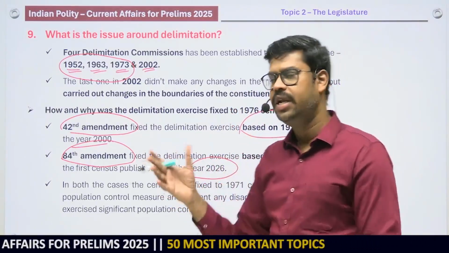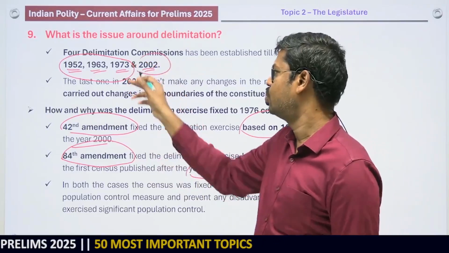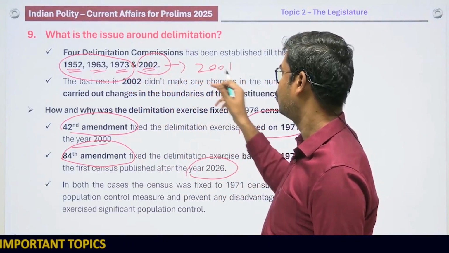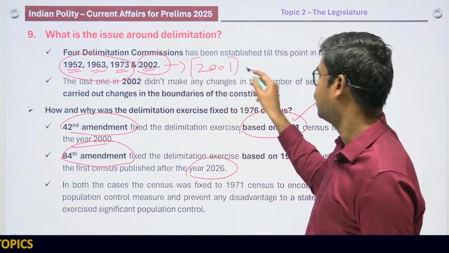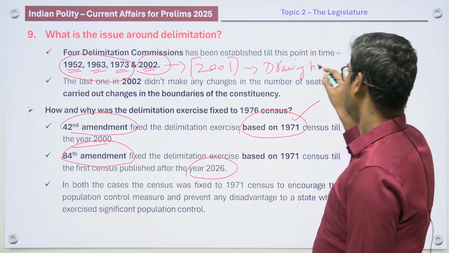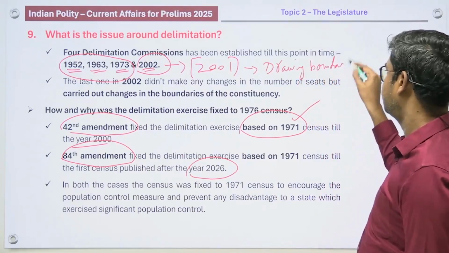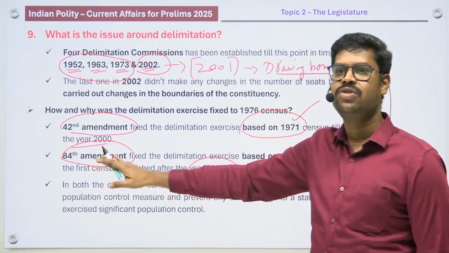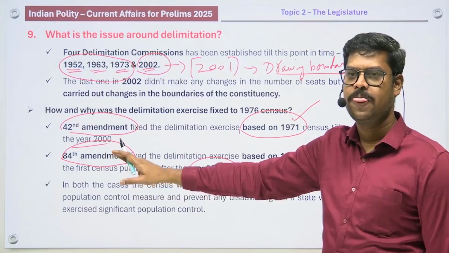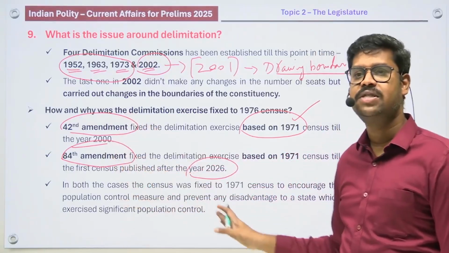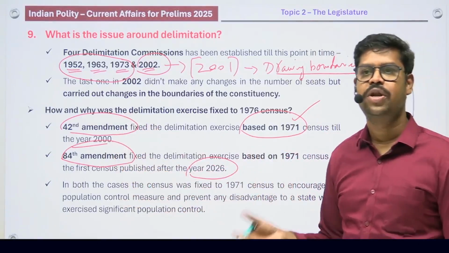But the last delimitation commission was established in 2002, which is based on the 2001 census, but this 2001 census is only for drawing the boundaries. It is not used for allocating the total number of seats, because the total number of seats will be based on the 1971 census, till the first census is published after 2026.